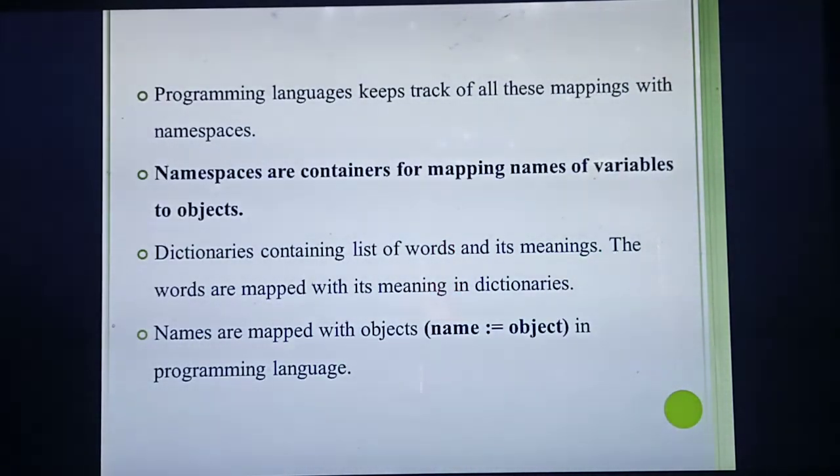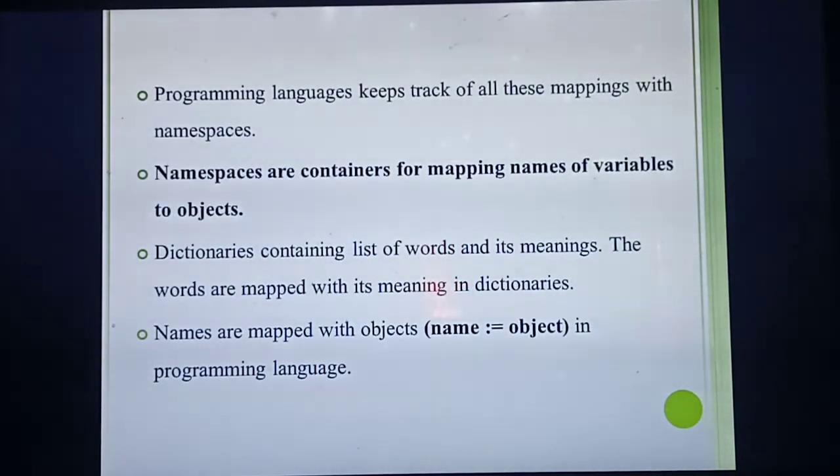That only you will take, isn't it? That is what they have given as an example. So a dictionary contains a list of words and meanings, and the words are mapped based on your choice. So names are mapped with the object. Always the names are mapped with the object using the symbol colon equal to.